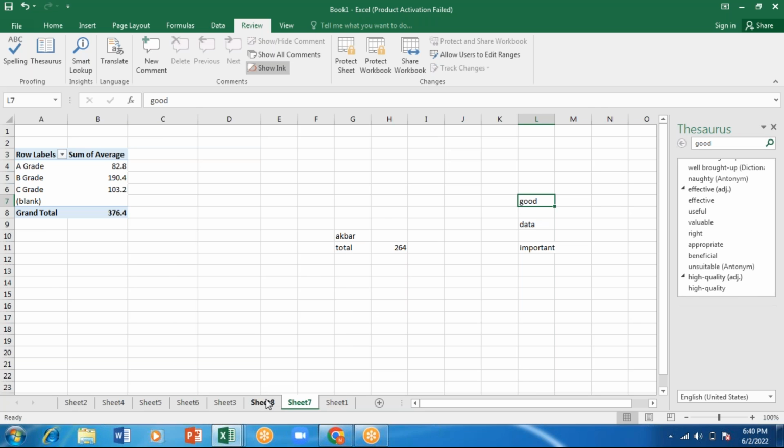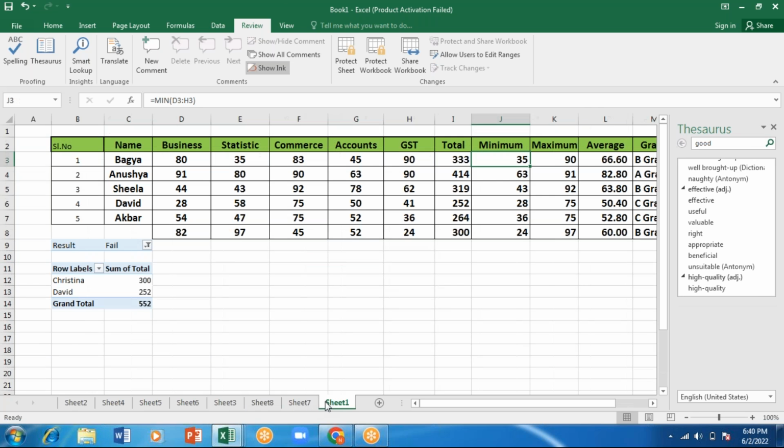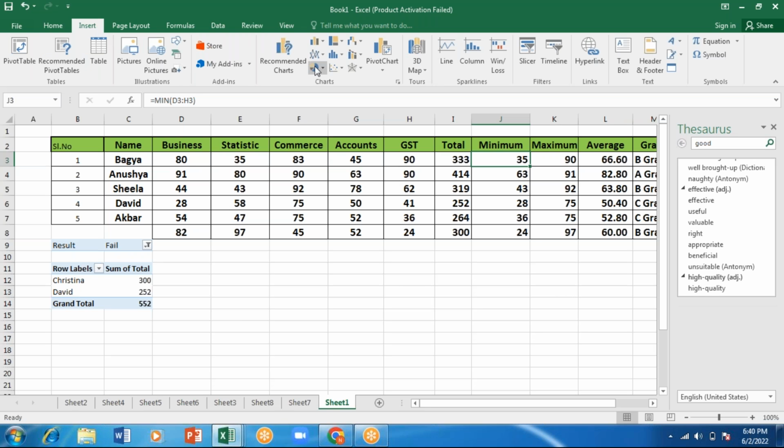And here I made some changes, 35. For this, I want to add a comment. In the Insert option, I have an option here as Comment.